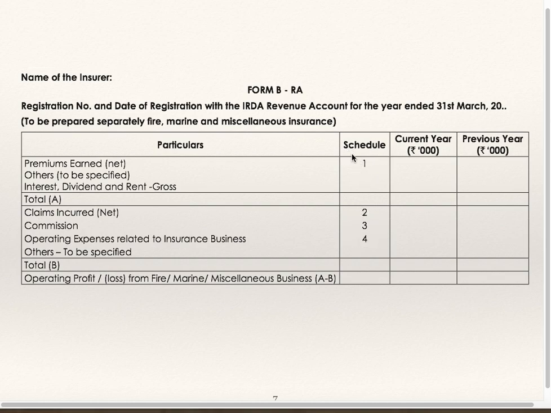Schedule number 1 is same, so you have to be very careful in case of writing the schedule numbers of life insurance business as well as general insurance business. Only these are different. Premium is same in both the businesses. Premium schedule number is 1, but revenue account debit side schedule numbers are different. You have to be very careful. Remaining schedules for balance sheet are same.